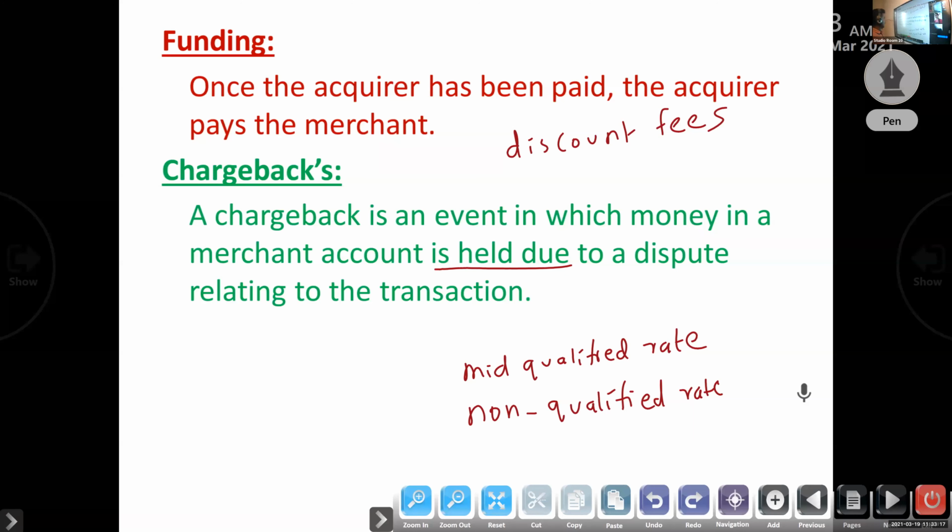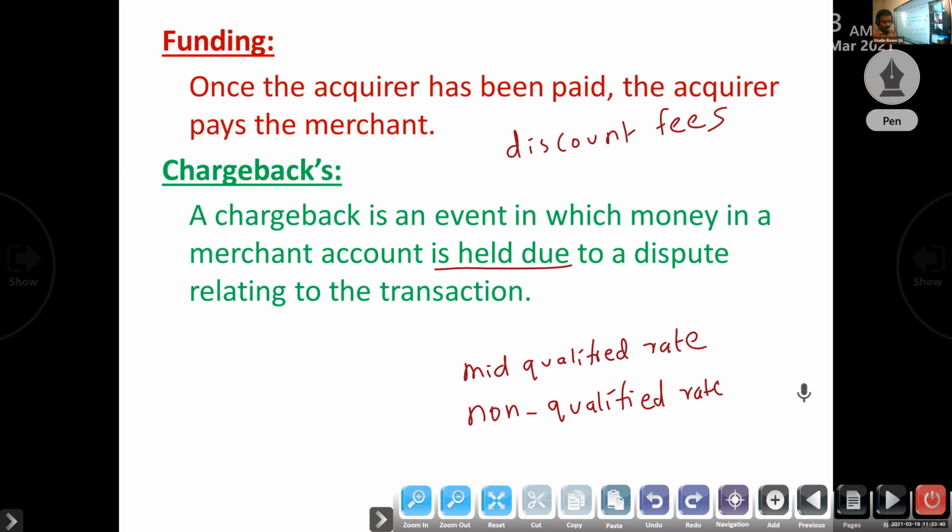A chargeback is an event in which money in a merchant account is held due to a dispute relating to the transaction. So if you don't receive the goods you bought, you may be able to get money back. So here the merchant account is held, and you have to give the amount to the card holder.